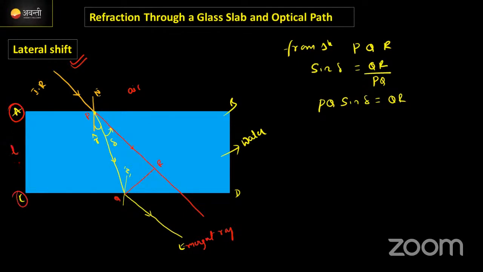Its thickness I'm going to consider as T. If I extend the normal here like this, point P, this point I'm going to call P dash. Now I need to find this value, the PQ value.